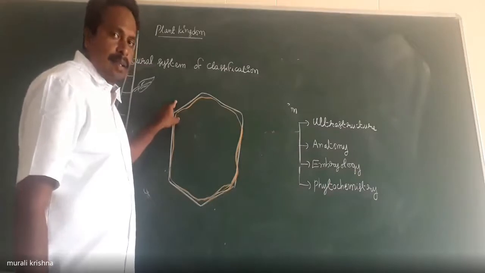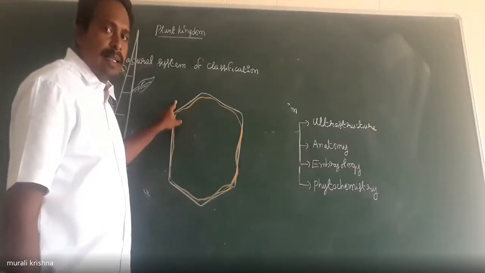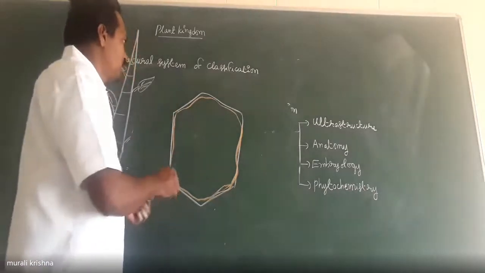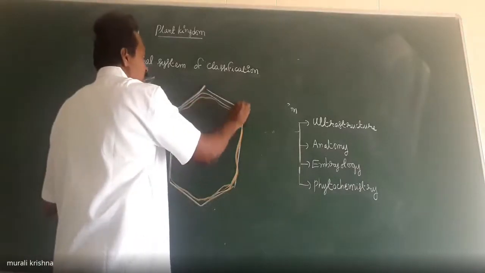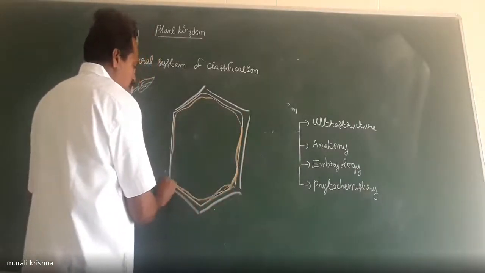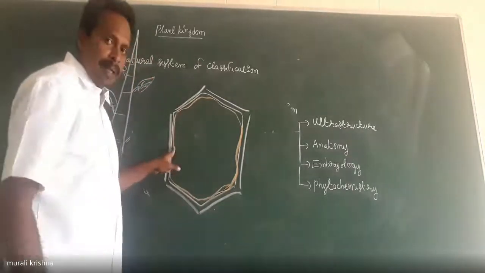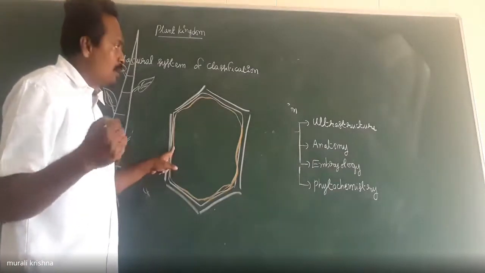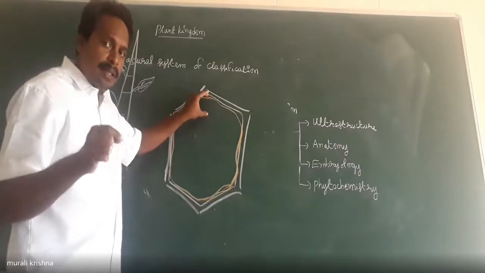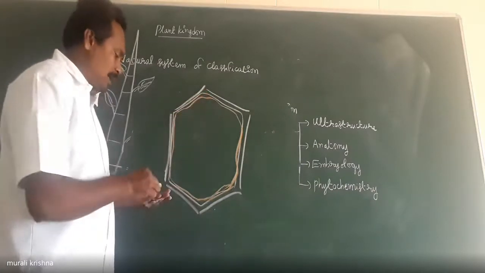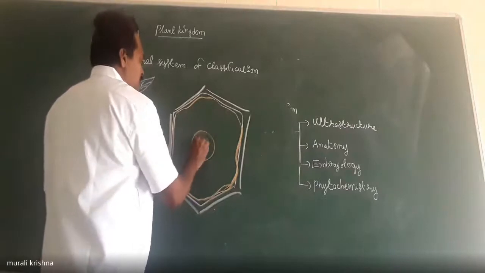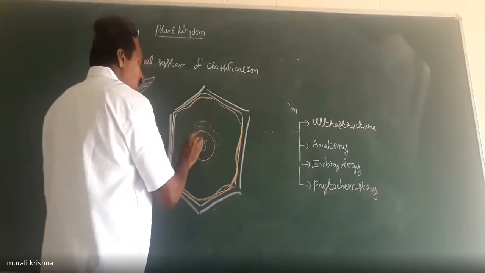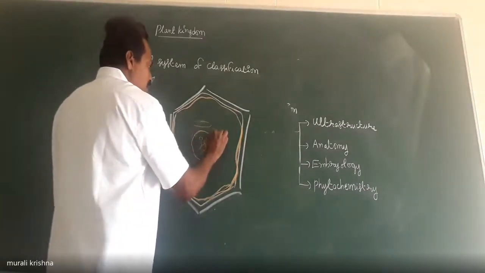The in-detail structure of the cell you can see clearly under the electron microscope. The cell wall is the outermost layer. The next layer is the cell membrane, and the arrangement of the lipids, how the phospholipid molecules are arranged in the cell membrane. And the structure of the nucleus, the arrangement of the cell organelles, how the cell organelles are arranged in the cytoplasm of the cell.